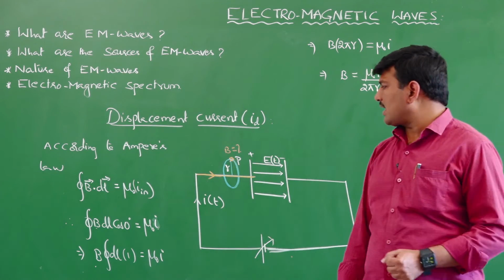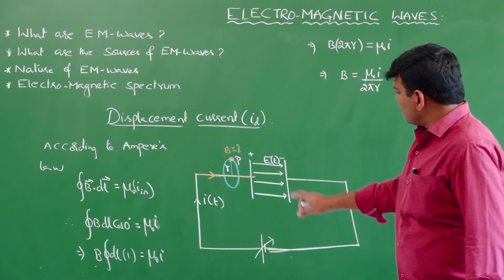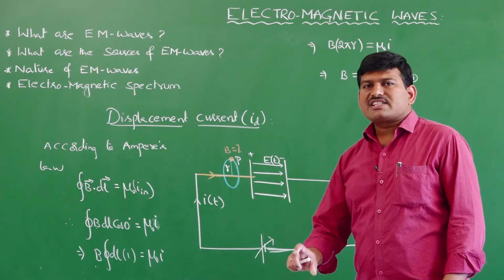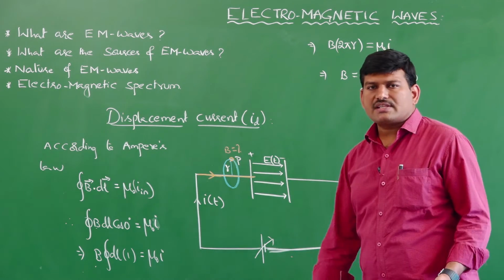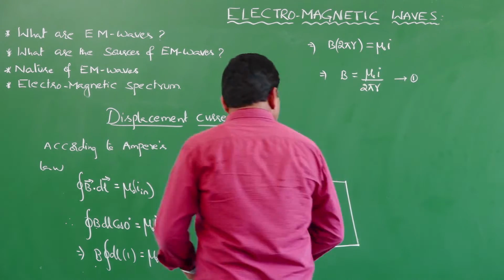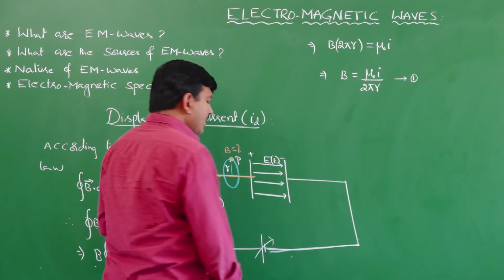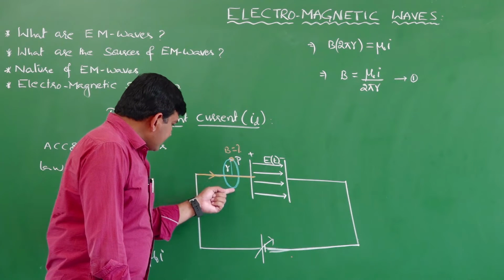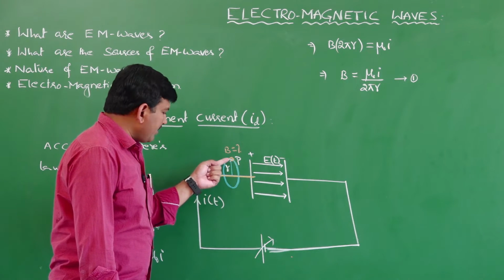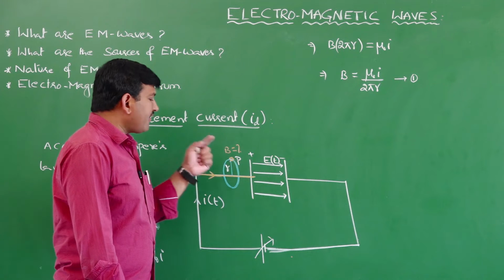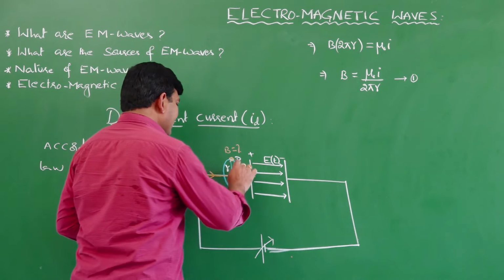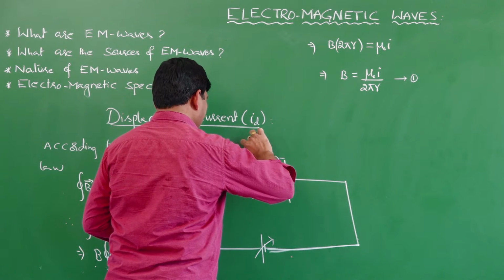Now I am going to calculate the magnetic field for the same kind of loop but with a small change. What is the change that I am going to make here? Let me choose the same loop perimeter, but I will be considering a different kind of surface, and that surface is like this pot shape.